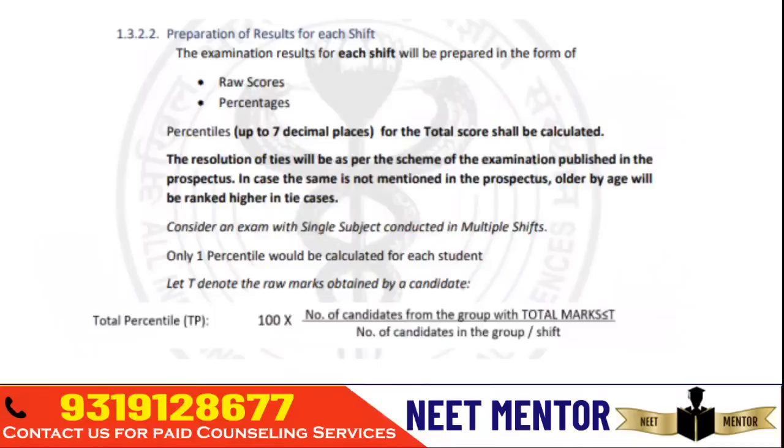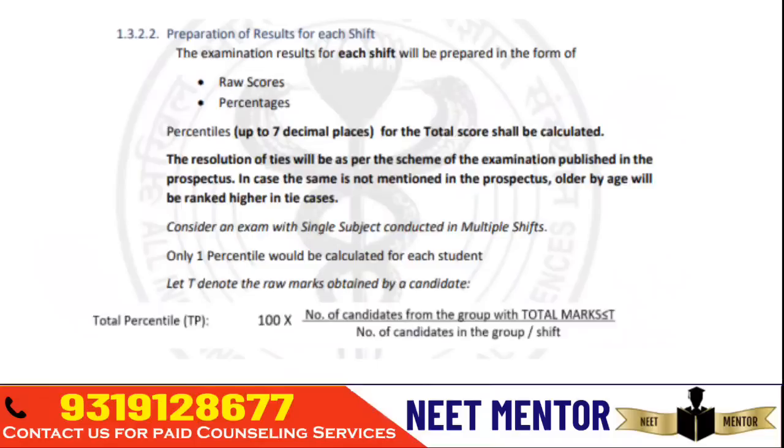So how many candidates are getting less than 400? That will be counted, divided by total number of candidates in each shift. In a particular shift, total number of candidates who are getting less than or equal to 400 divided by total number of candidates into 100. That's the calculation of percentile, and the percentile will be calculated up to 7 decimal points, because then only they will accurately compare who is having better rank.